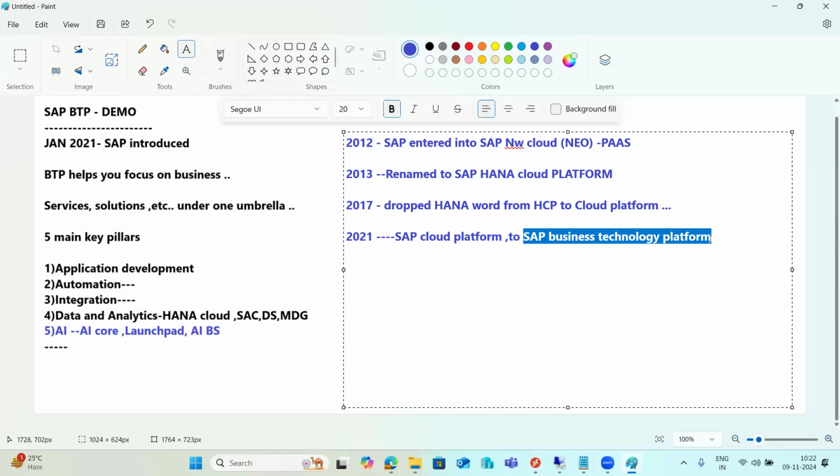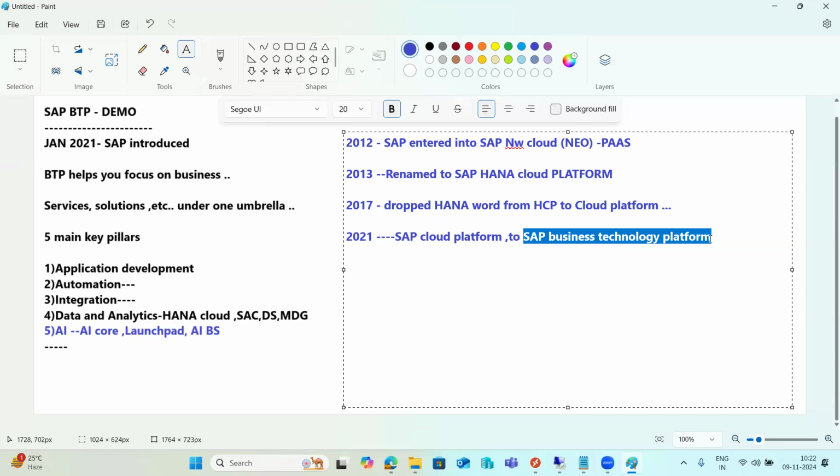Later, as time went on, SAP realized that their platform offered more than cloud services: tools, design related services, integration related things, analytics related things, development related things, and more than that. They are providing more than the cloud services.